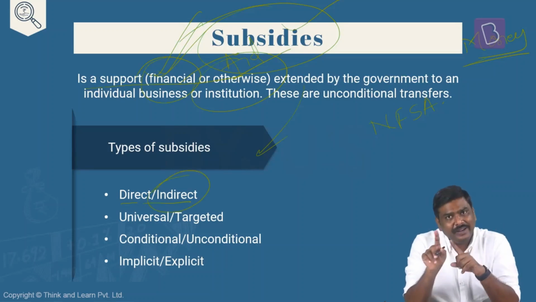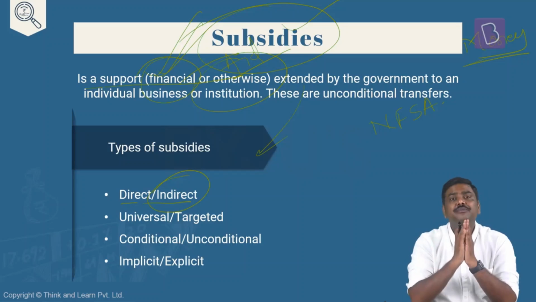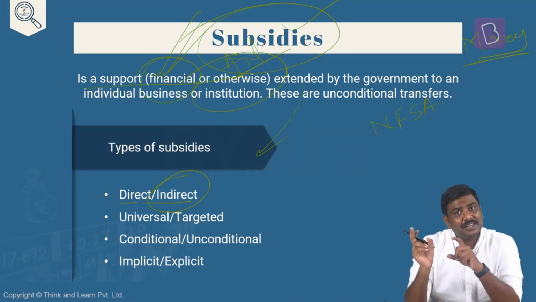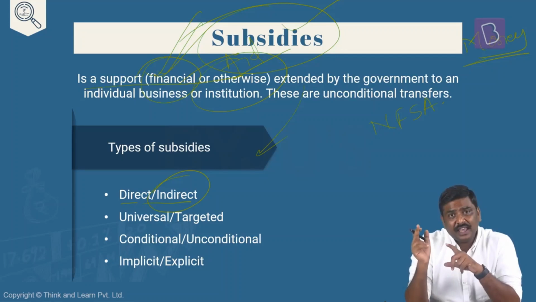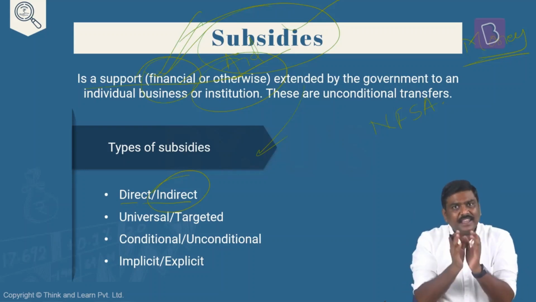What about indirect subsidy? In case of indirect subsidy, the good or service is supplied to the beneficiary at subsidized prices. I will repeat it again, do not get confused here. Understand the difference here. In case of a direct subsidy, government identifies the beneficiary, transfers the subsidy to him or her, and then the beneficiary will be asked to purchase the good or service in the market at unsubsidized prices. Whereas in case of indirect subsidy, the government will provide the good or service at subsidized prices. How is it going to work out? Let's take an example, you will understand it much better.